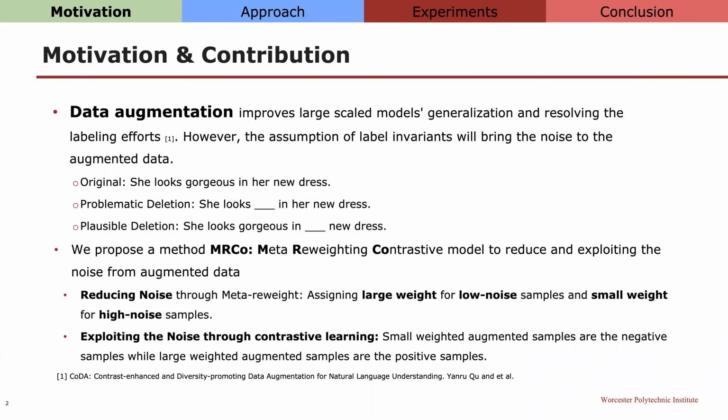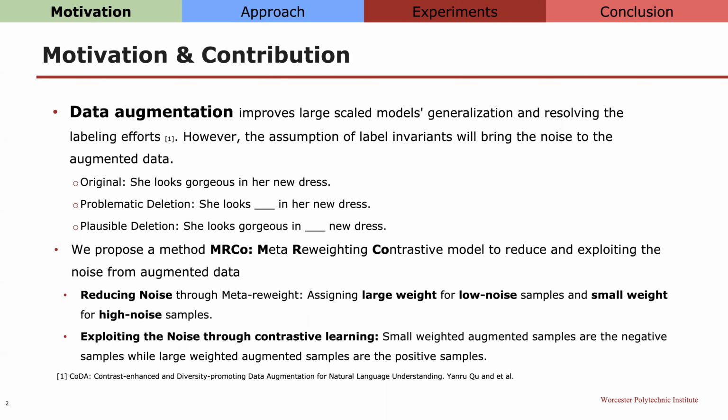The motivation of this work is that data augmentation has improved large-scale models' generalization and resolved labeling efforts. However, during the augmentation process, it will inevitably bring noise. This is because data augmentation assumes the augmented data is label invariant, but in some cases, data augmentation will flip the label. For example, the original sentence is "She looks gorgeous in her new dress." When we apply the deletion augmentation method, it will somehow delete the word "gorgeous," and this will make it hard for the model to identify this sentence as positive.